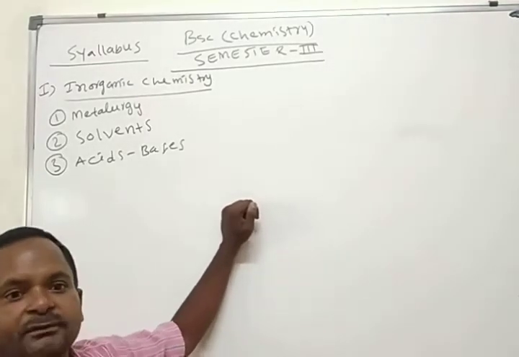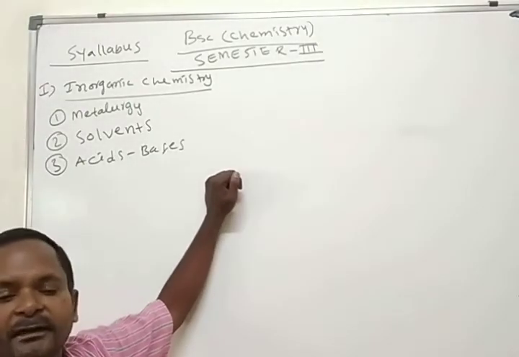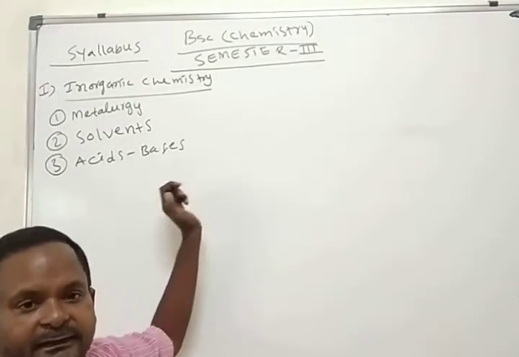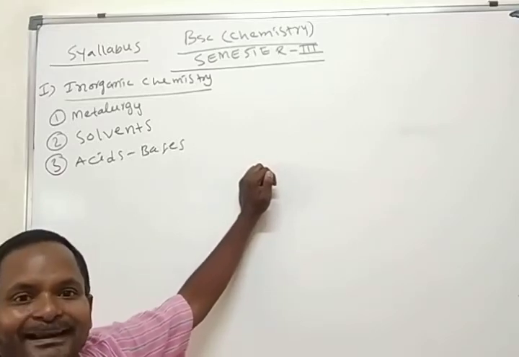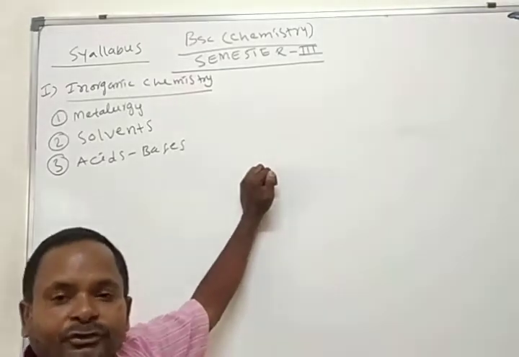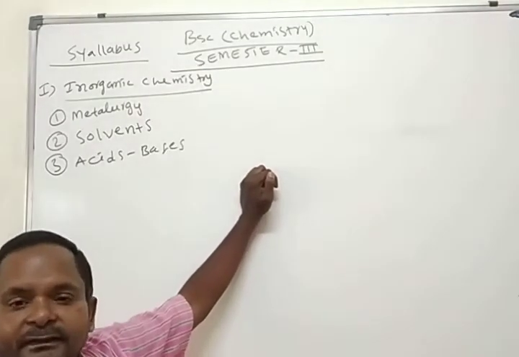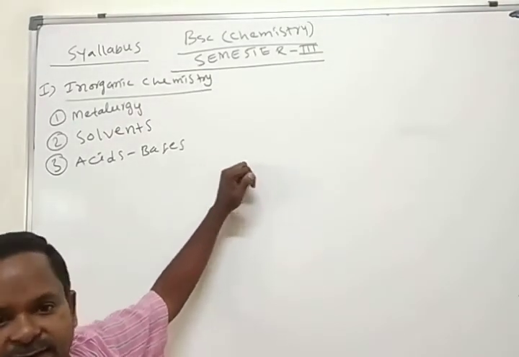In continuation of the definition of acid and base, we have three theories in our syllabus: Arrhenius acid-base theory, Bronsted-Lowry acid-base theory, and Lewis acid-base theory.